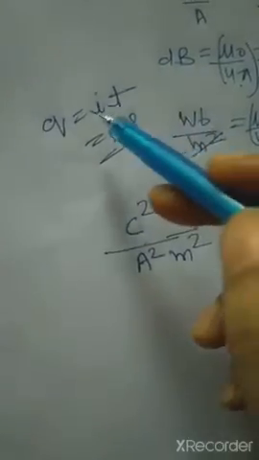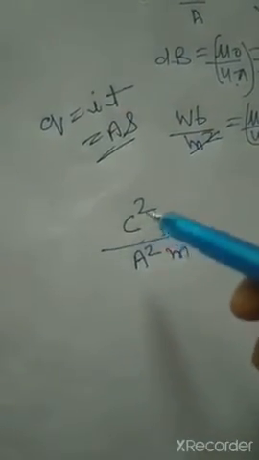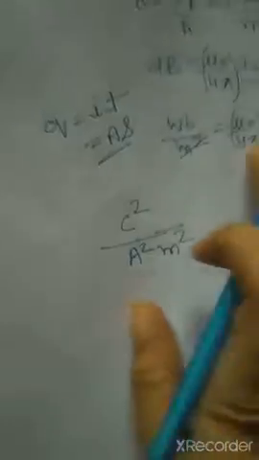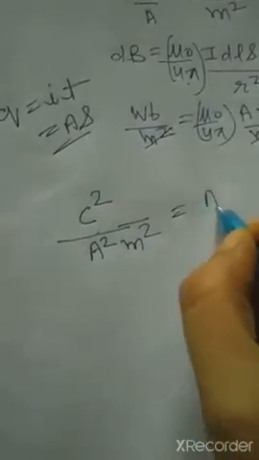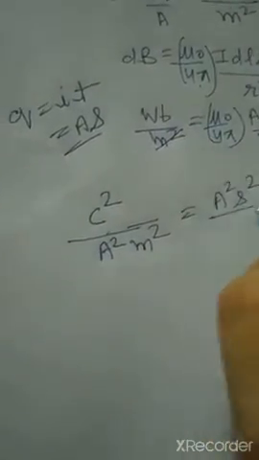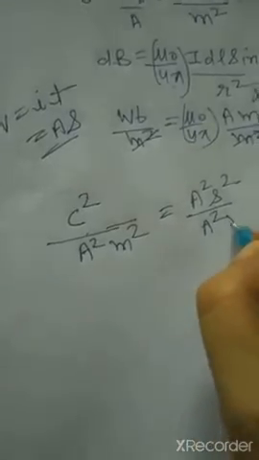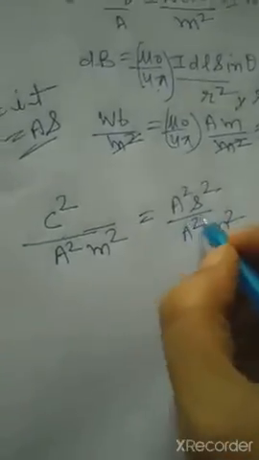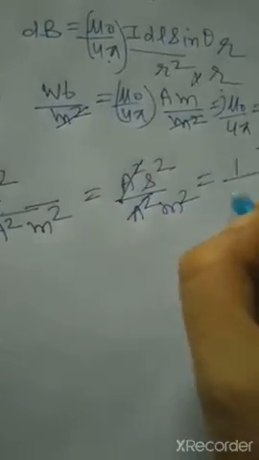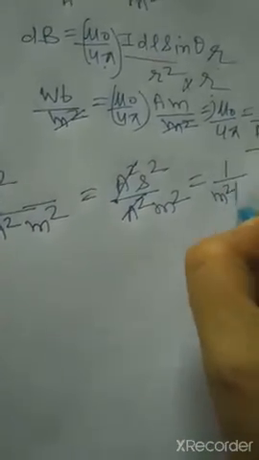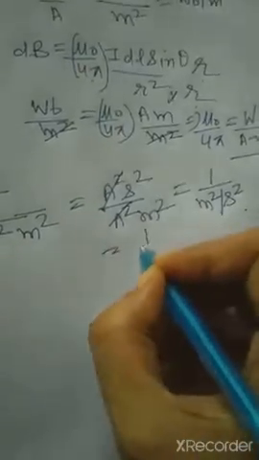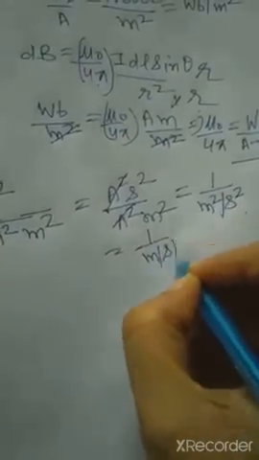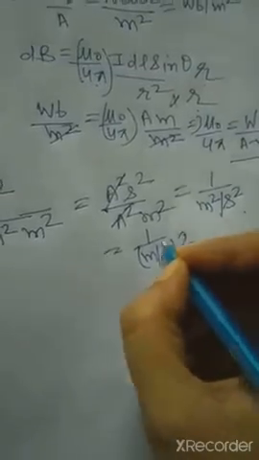So we can replace this Coulomb by ampere second. So here we can write ampere square second square upon ampere square meter square. Clear? So ampere square will cut out, and we can write this as second square per meter square, that is, one upon meter square per second square. This can be written as one upon meter per second whole square. I am telling this because we will use it here.